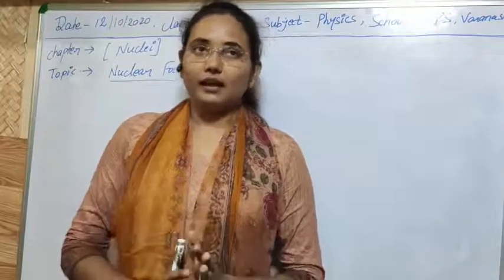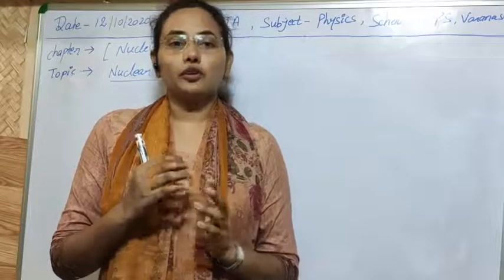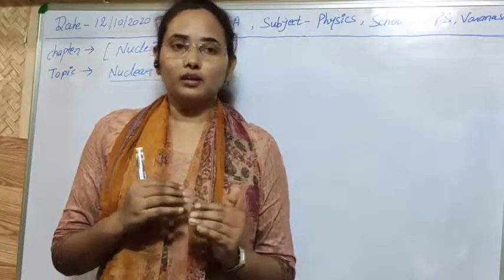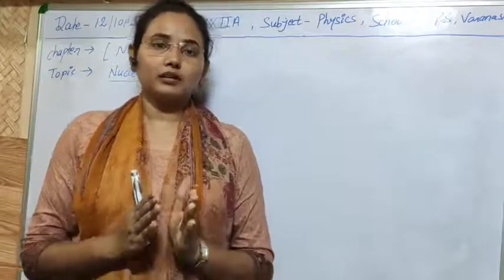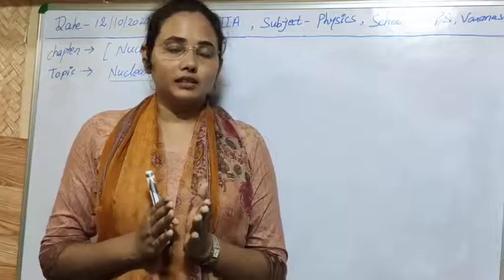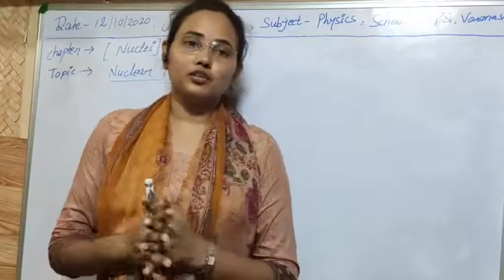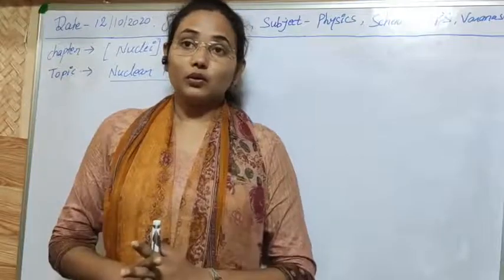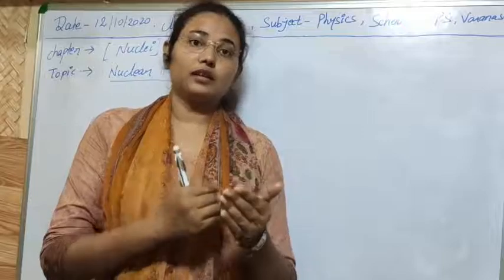Second, in the case of protons there can be electrostatic repulsion, because they are like positive charges. But nuclear forces can bind a proton to another proton.